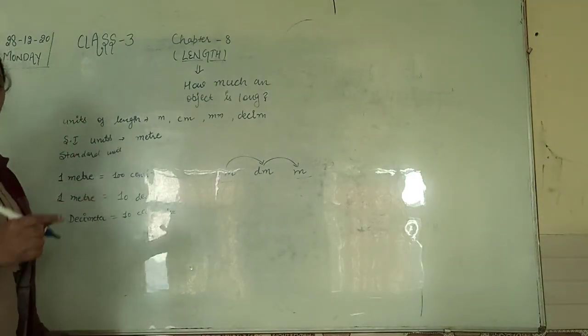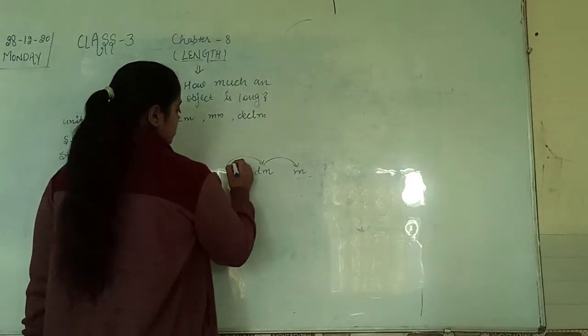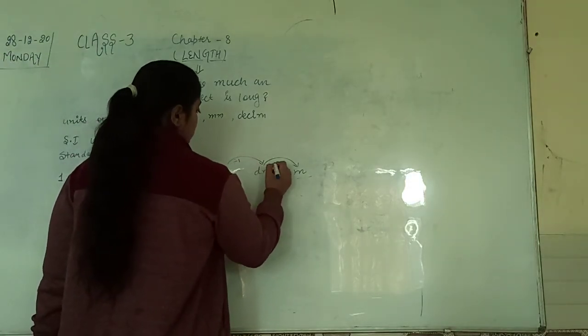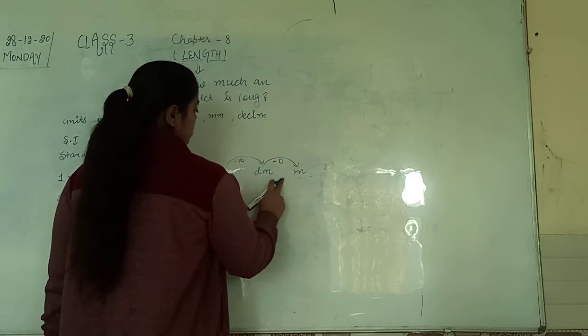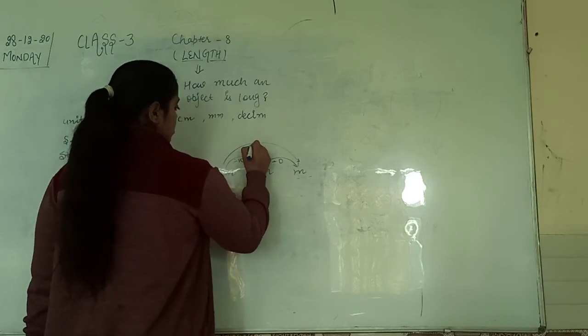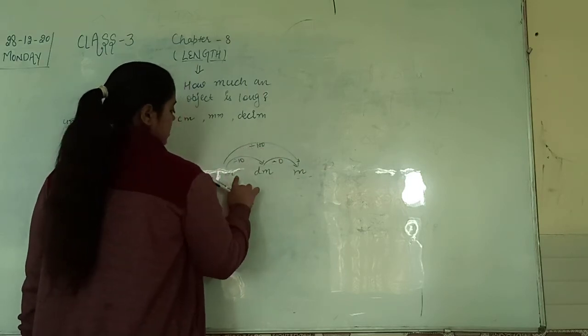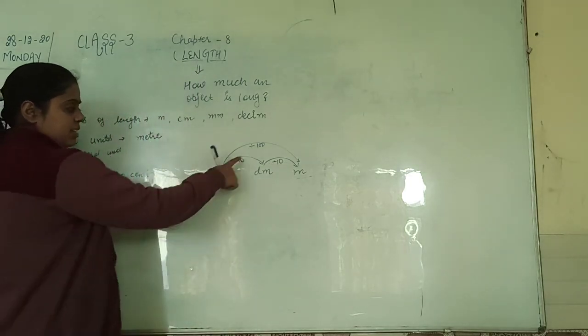Small to big, we learn division, right? Small to big, and every step has the relation of 10. It is directly 100, 10 and then 10. 10 multiplied by 10 is 100.